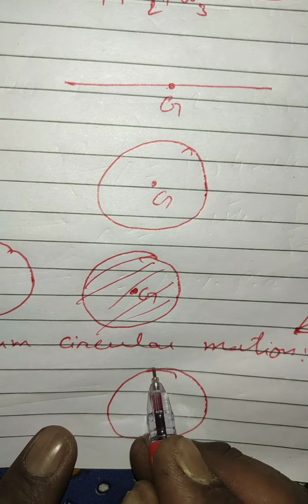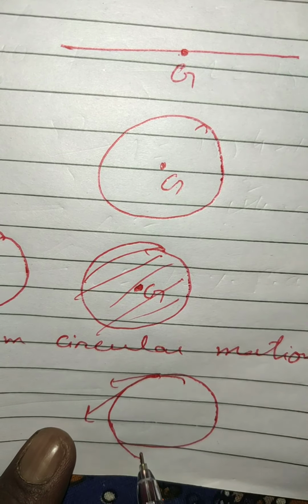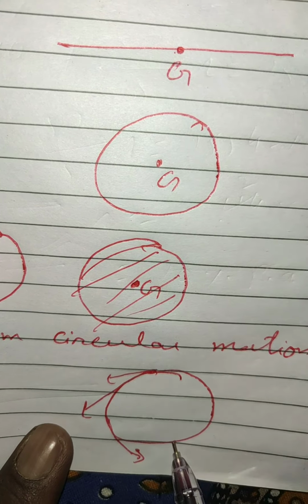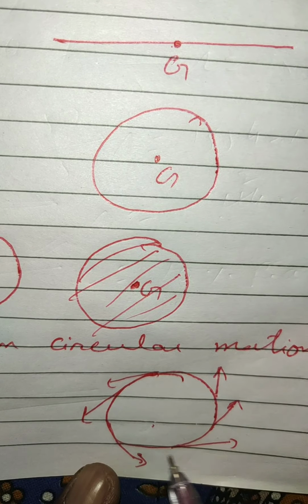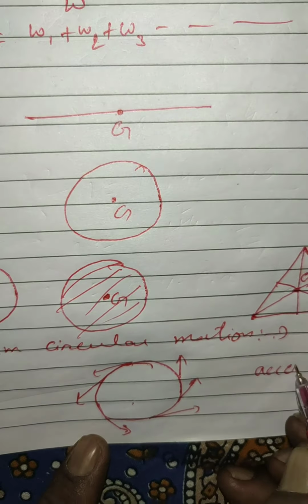Here the particle should go to this side, but it moves towards this side. Then from here it goes to there. Meaning at each point it changes its direction. That's why this motion is called an accelerated motion. Many times there is a question: why is a circular motion called an accelerated motion? Circular motion is at uniform speed, but it changes its direction at each point. Due to the change in direction, it is called accelerated motion.